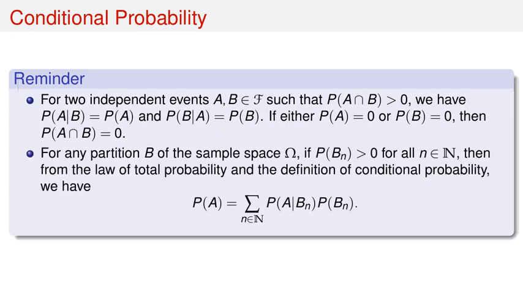Also, for any partition B1, B2, and so on of the sample space omega, if P of Bn is greater than 0 for all n in N, then from the law of total probability and the definition of conditional probability, we can rewrite the law of total probability as P of A equals the sum over n in N of P of A given Bn times P of Bn.